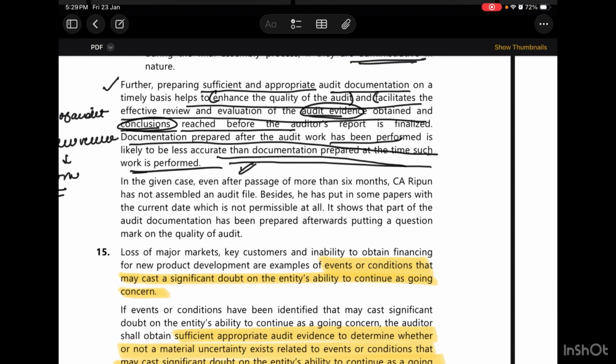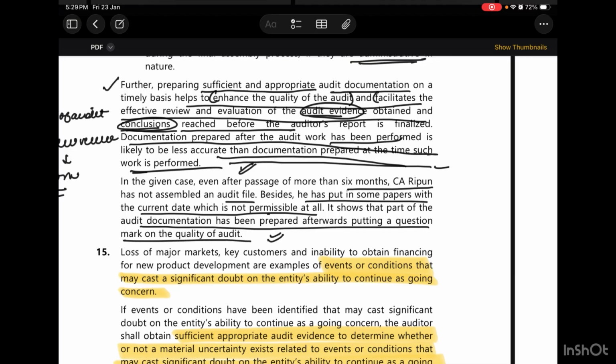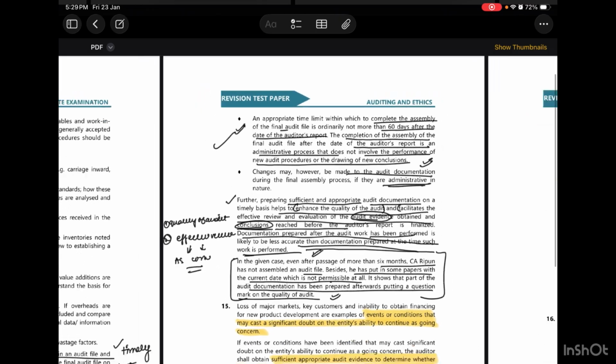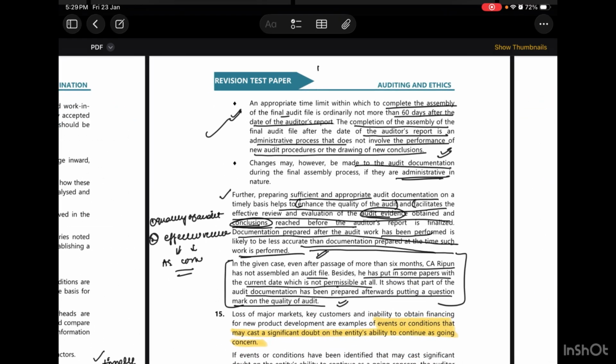In the given case, even after passage of more than 6 months, the CA has not assembled the audit file. Besides, he has put some papers with current date, which is not permissible at all. It shows that part of the audit documentation has been prepared afterwards, putting a question mark on the quality of audit. So this is completely given in this question, and it is a very important question where we are talking about both audit documentation and the assembly of audit files.